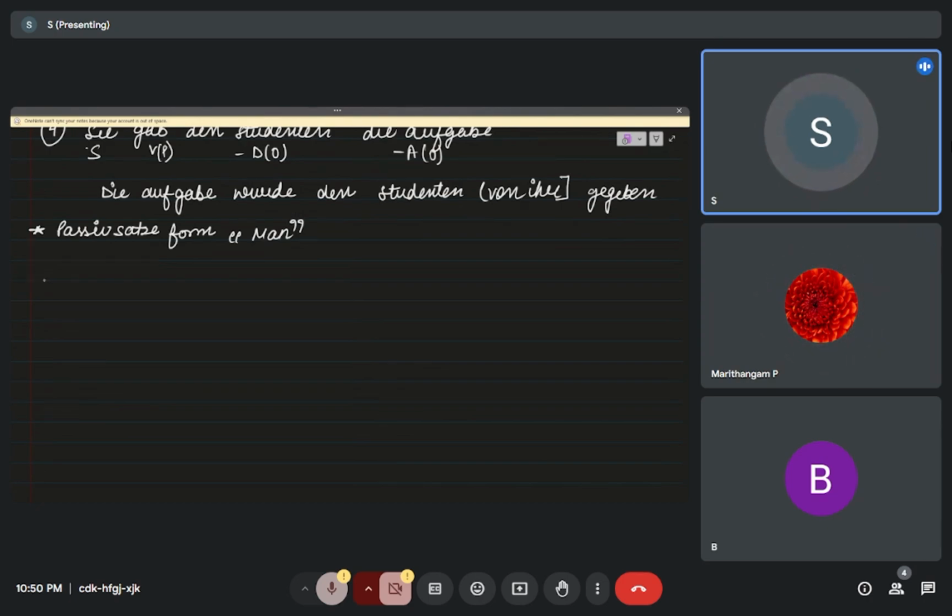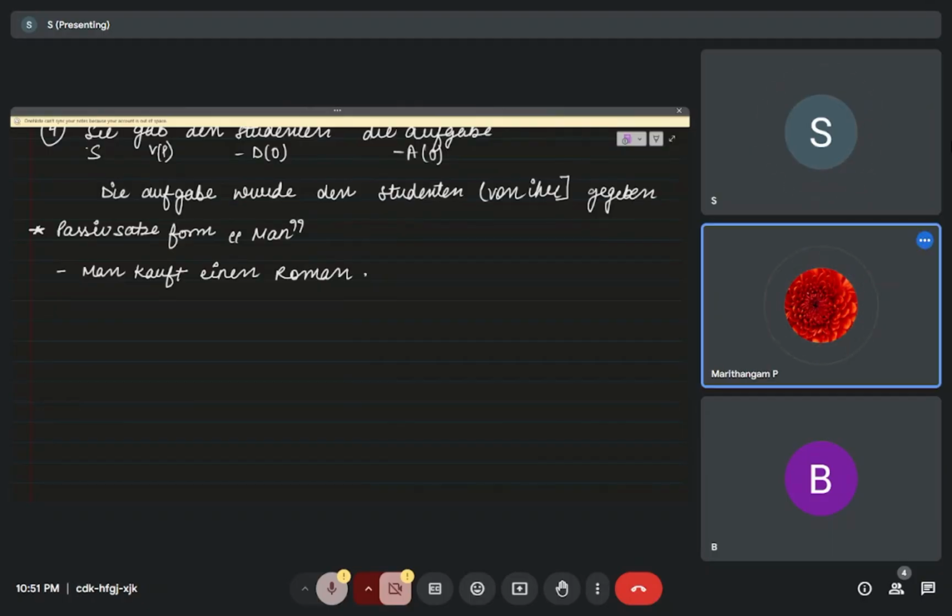For example, your subject is man, so: man kauft einen Roman. That means one buys a novel. Roman is novel.